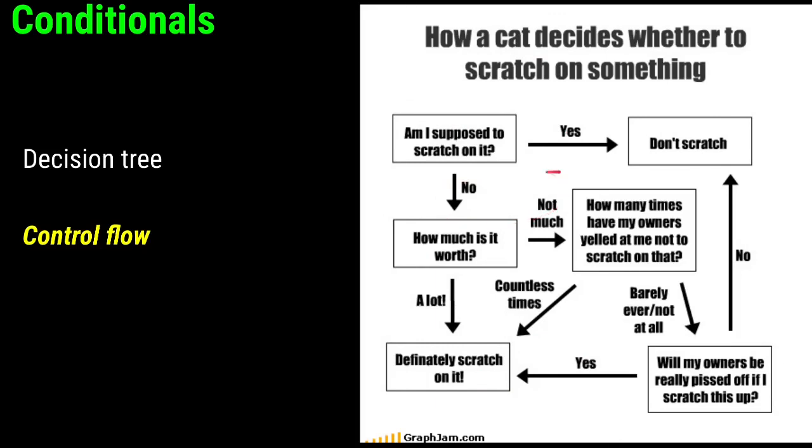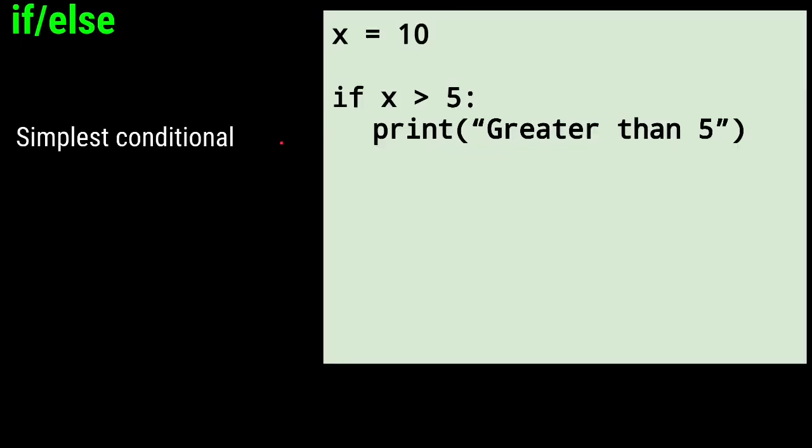You keep asking yourself if you should do something, or the program should do something, and then depending on the answer, you do it. The syntax looks like this. For the simplest conditional, it's an if-else statement. So suppose you have some variable x equal to 10, and your program says if x is greater than, and we'll go through all the different options for this when we go into the code, if it's greater than 5, print greater than 5.